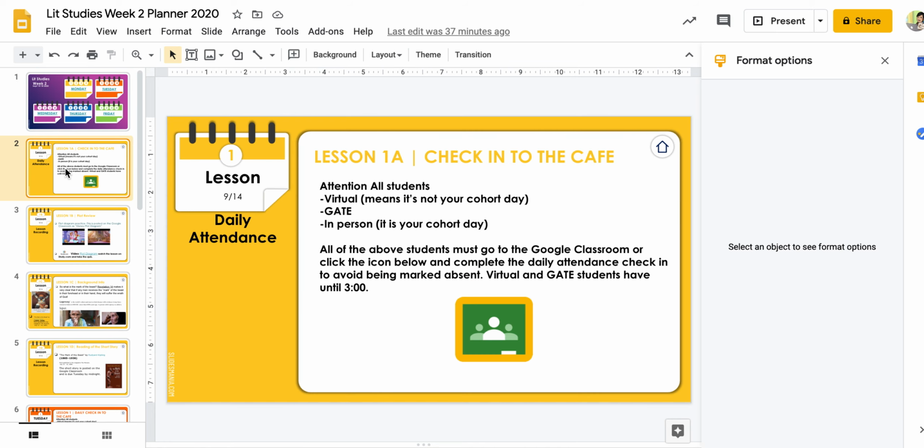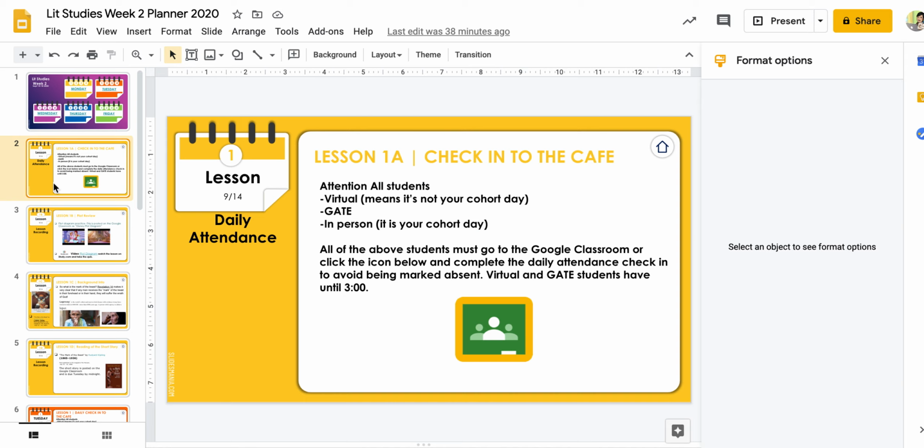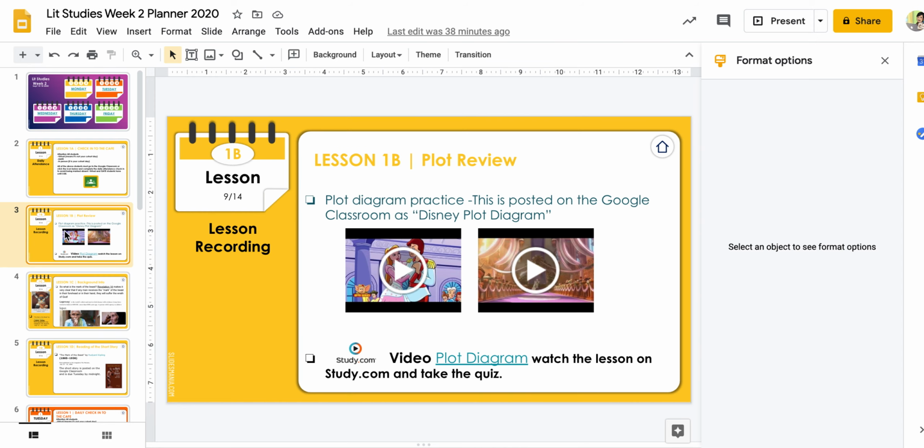First thing you have to do is go and do the check-in to the cafe. You'll answer the survey question, put in your info, and get marked for coming to class. Then we go to lesson 1B. 1A is just the check-in, and that's how we get counted for being in school, air quote. 1B is a plot review.